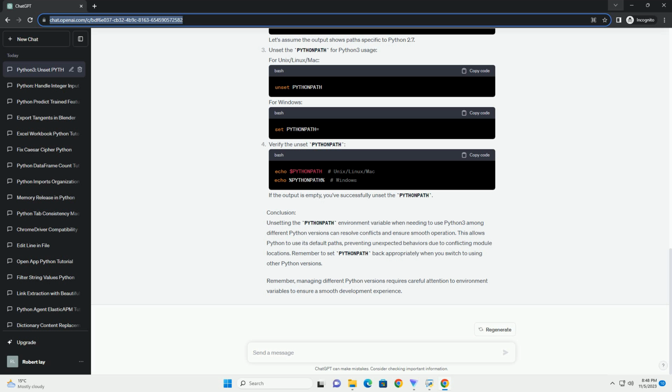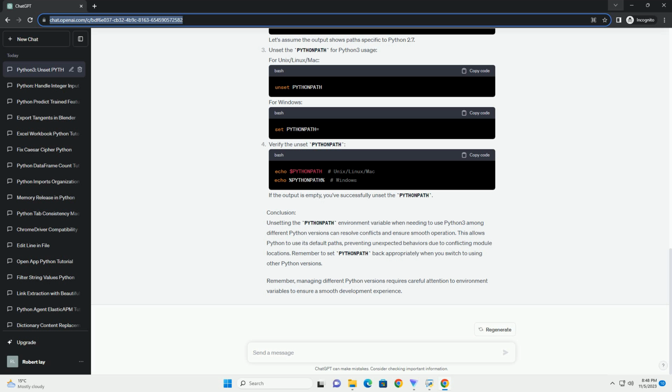By following the steps outlined in this tutorial, you can effectively manage multiple Python versions on your system without encountering unexpected errors related to the PythonPath variable. Remember to repeat the process of unsetting the PythonPath whenever you need to use a different Python version to ensure smooth and error-free execution of your Python scripts.